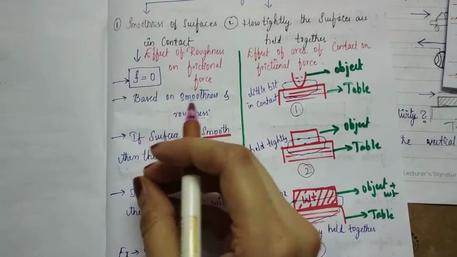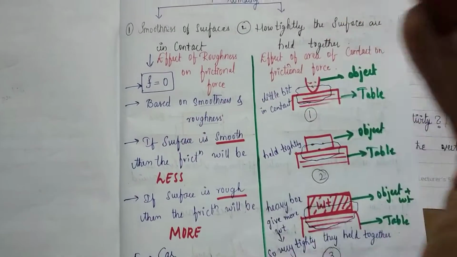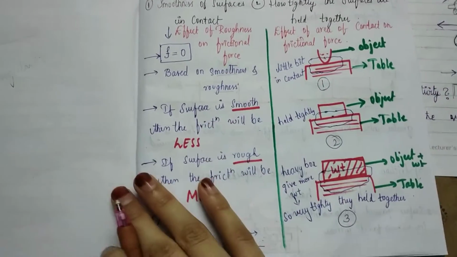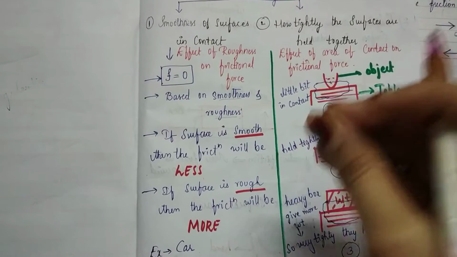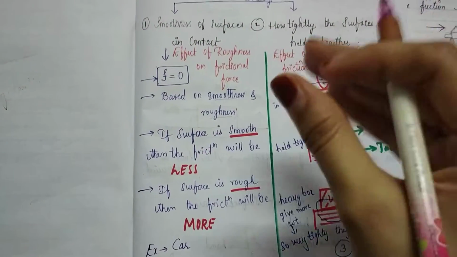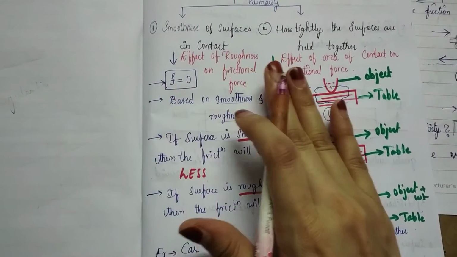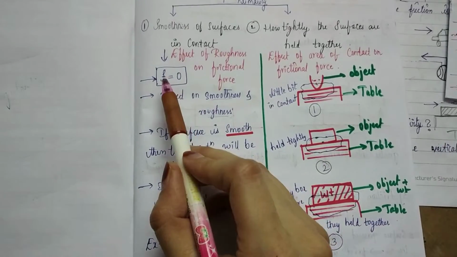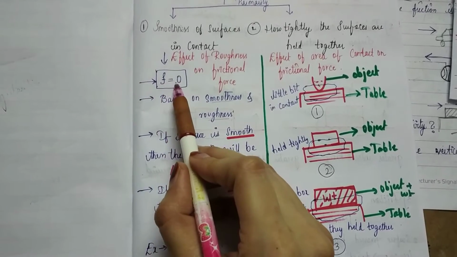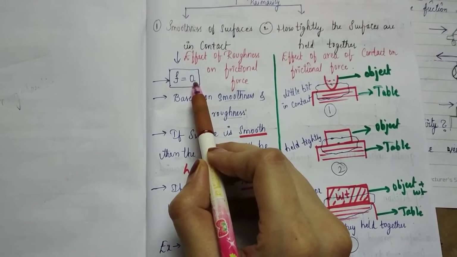If you consider a perfectly smooth surface, with no roughness involved, that surface will not have any friction. For a perfectly smooth surface, friction will always equal 0.